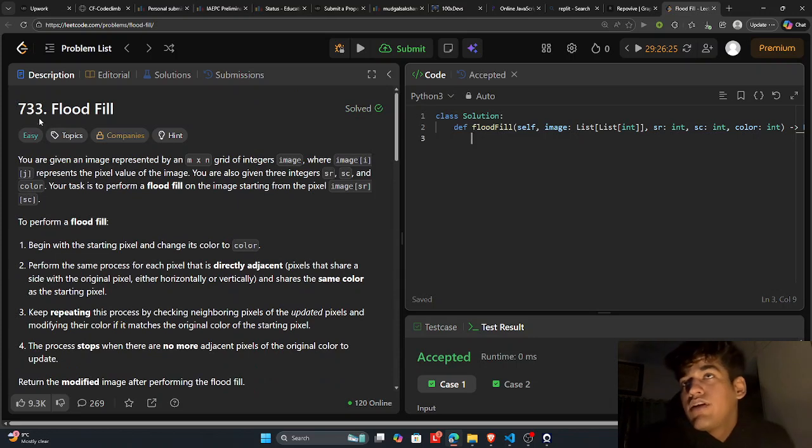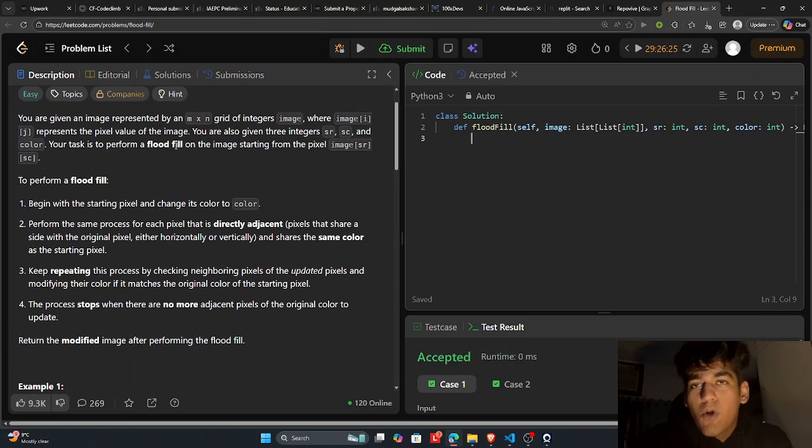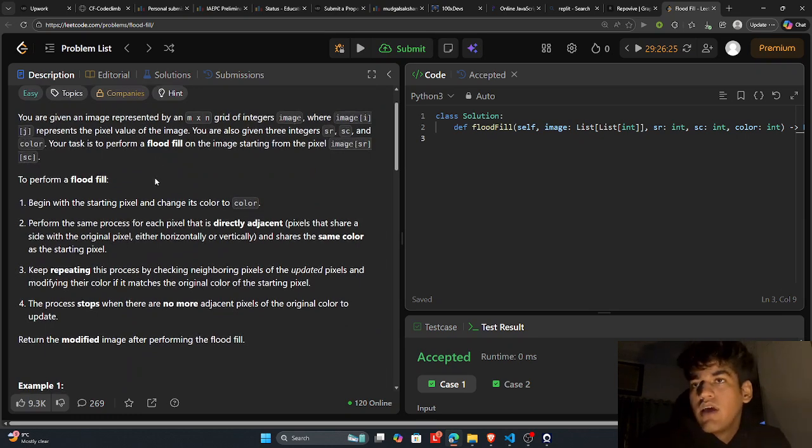This is basically flood fill. The name of this problem is flood fill, and this is a graph problem. And as you can see, just pause the video and read the problem statement. I'll quickly explain what the problem is.